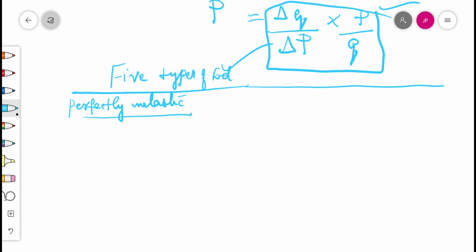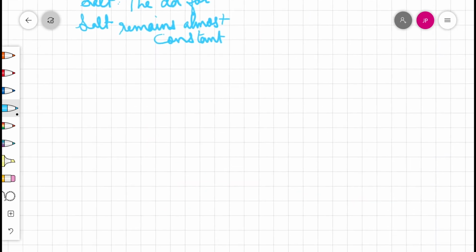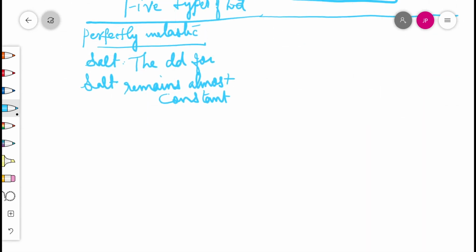What is the meaning of that? We can start with an example, salt. Salt is the example of zero elastic or perfectly inelastic demand. What does it mean? The demand for salt remains almost constant with the change in price also. Perfectly inelastic means, one example, salt from our daily life. The demand for salt remains almost constant.